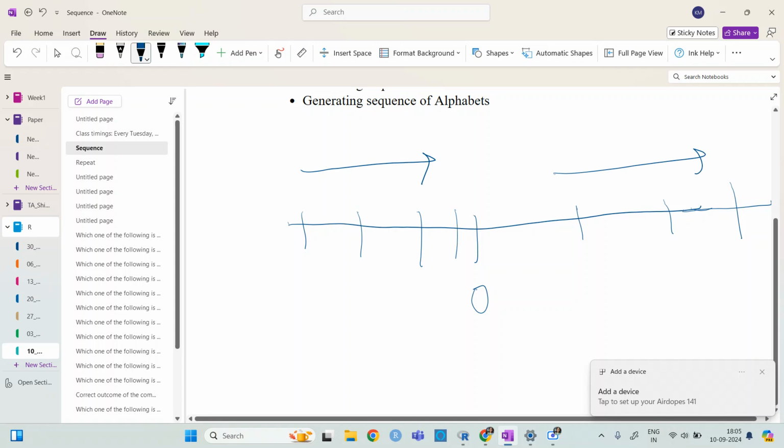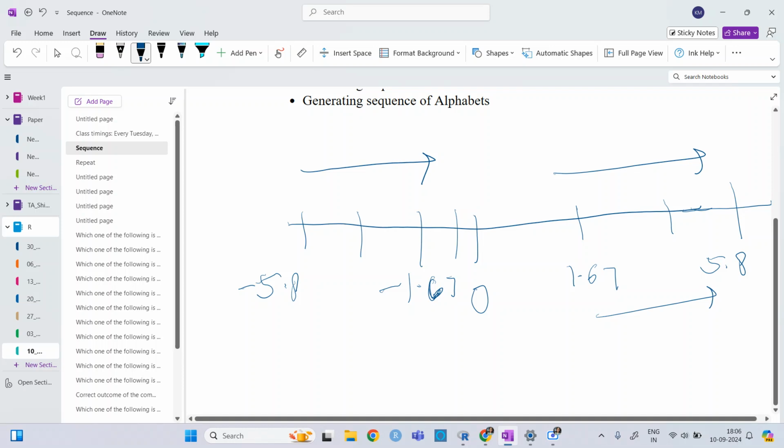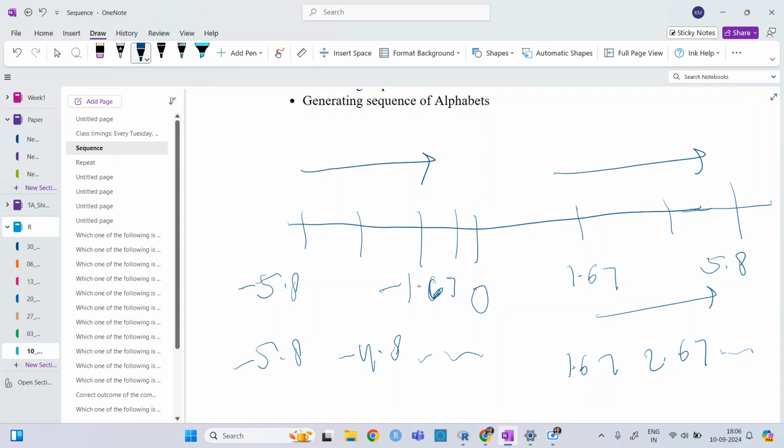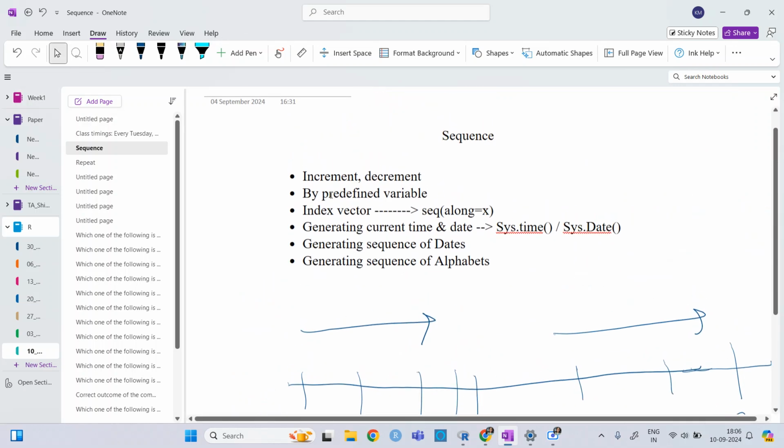Minus 5.8 will be somewhere here and minus 1.67 somewhere here. If I define it in the positive direction, it will be 1.67, 2.67, and so on. If I define it in the other direction, it will be minus 5.8, minus 4.8, and so on. So it all depends on whether you are taking the positive direction or negative direction.